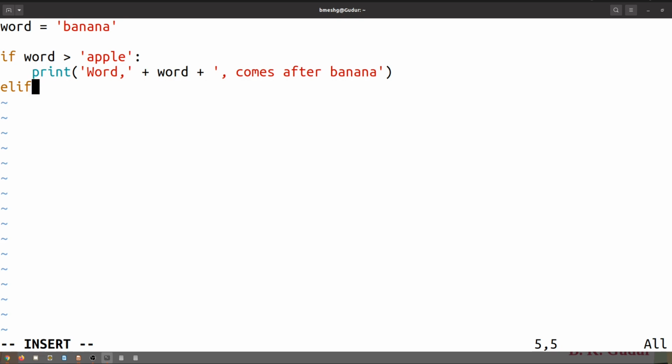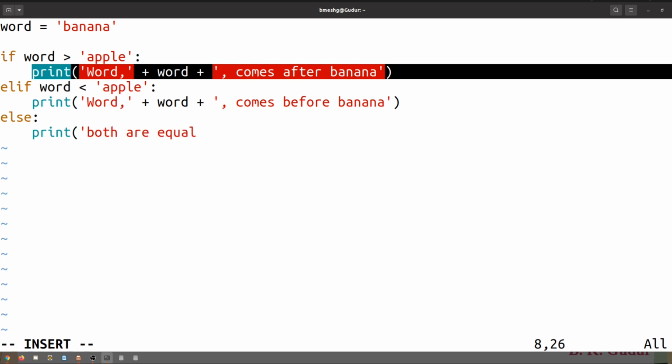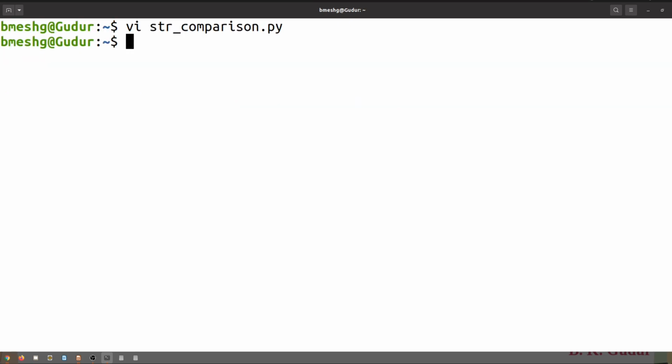So elif, if this word is less than apple, then print the same thing, but instead of after, it comes before. Otherwise else, colon, here print word both are equal.